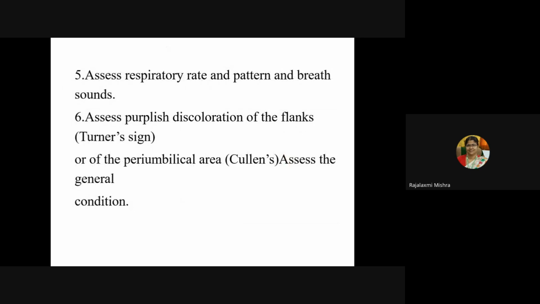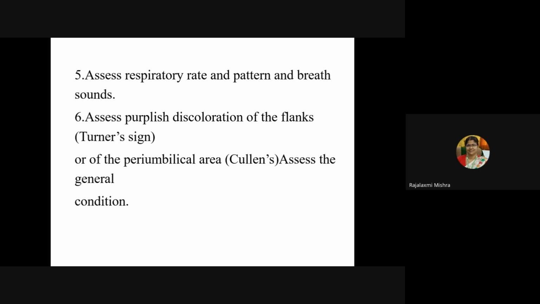Assess the respiratory rate, pattern and breath sounds. Assess for purplish discoloration in the flanks, that is Turner sign, as we have already discussed. Cullen sign is bluish color around the umbilicus, the periumbilical area. But Turner sign is like ecchymosis, as I said. You may get bruising or discoloration in the flanks, which is the purplish discoloration.